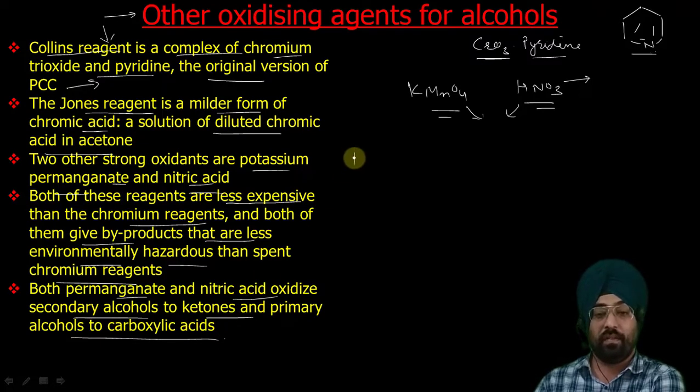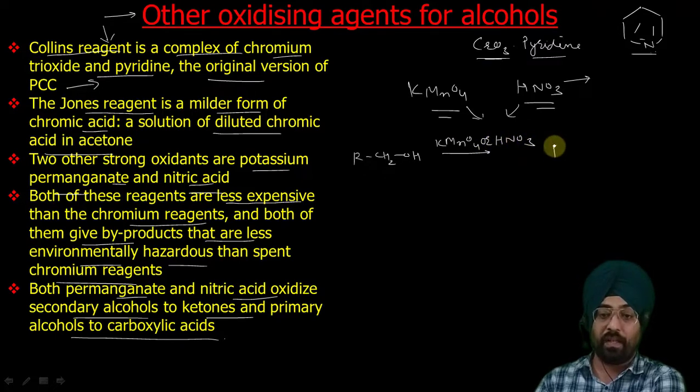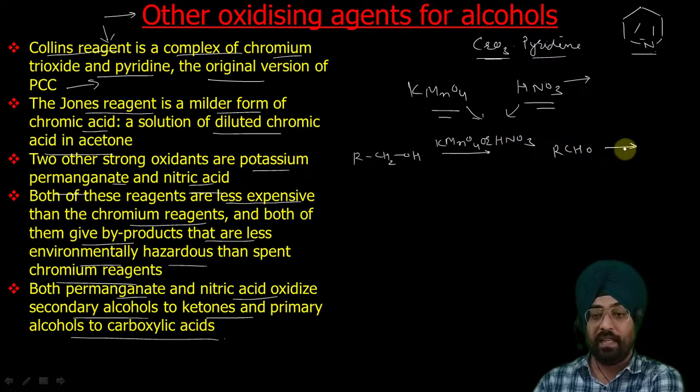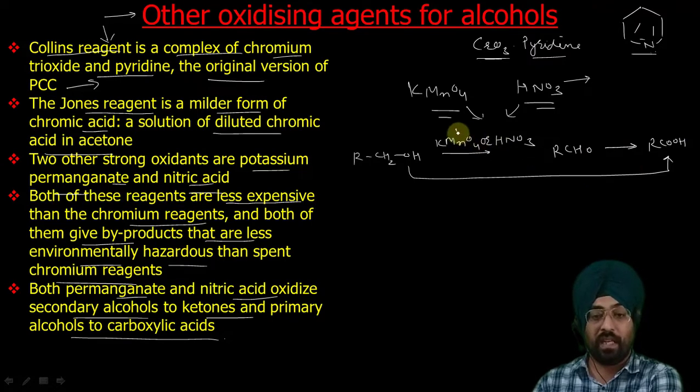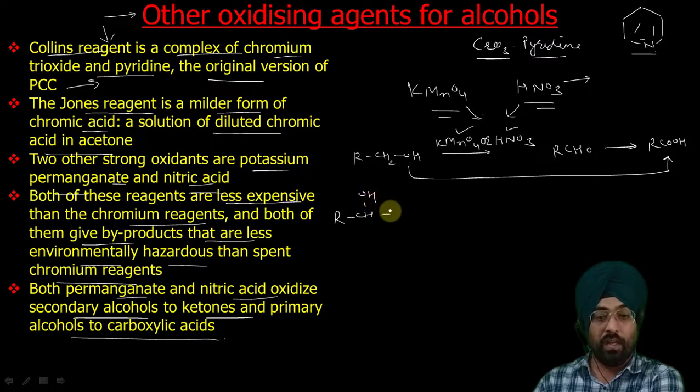Now if we have RCH2OH, any primary alcohol, and we add KMnO4 or nitric acid, first we will get aldehyde, then it will be converted to COOH. That means primary alcohol will directly be converted to carboxylic acid with KMnO4 or nitric acid, whereas secondary alcohol, on oxidation with KMnO4 or nitric acid, will give you ketones, R-C=O-R.